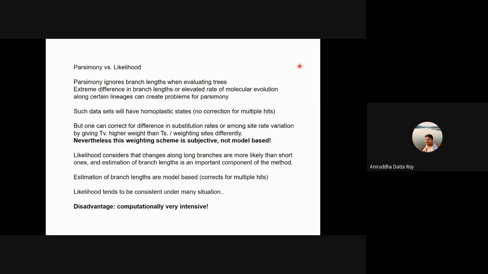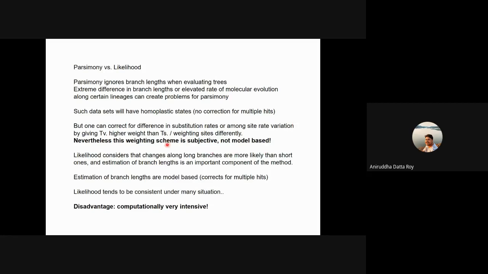Although, if you remember, you can scale parsimony trees based on the number of events per tree or number of changes per lineage, right? So that information is there.